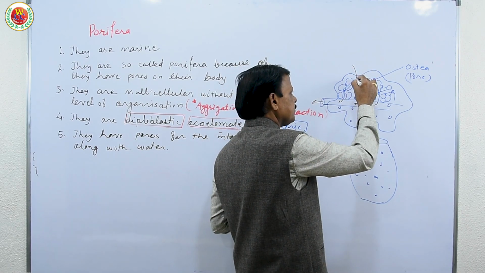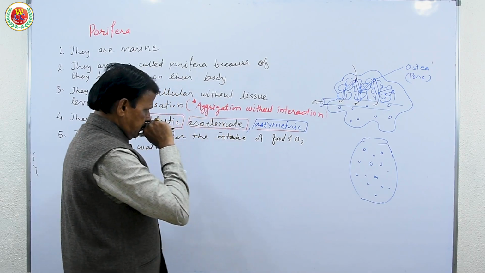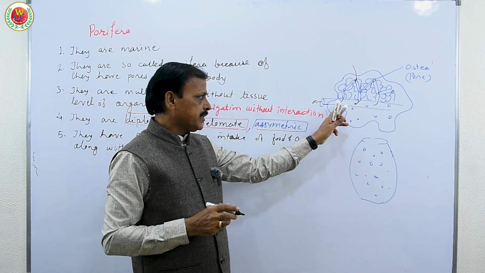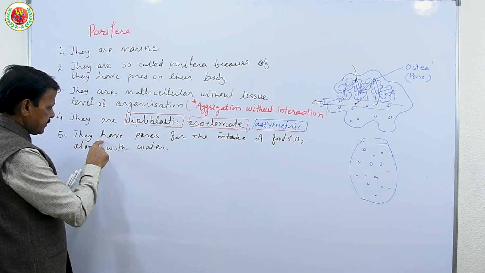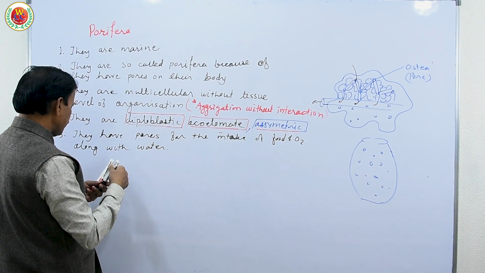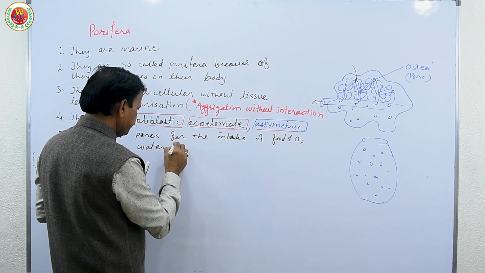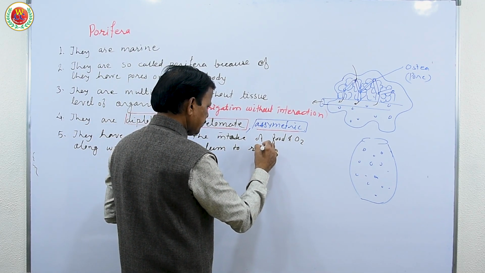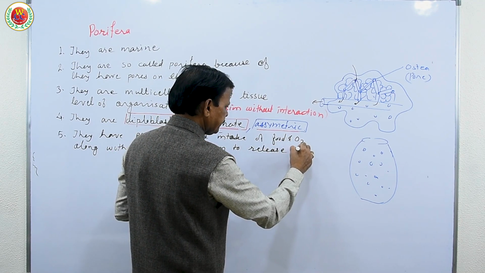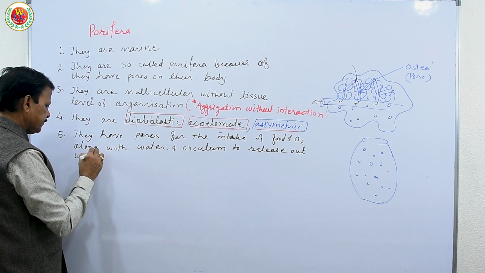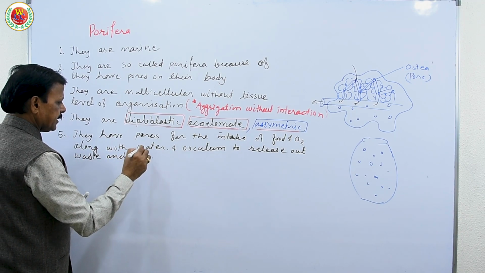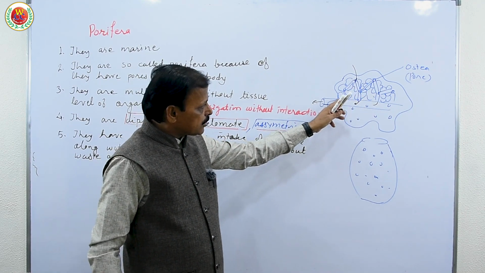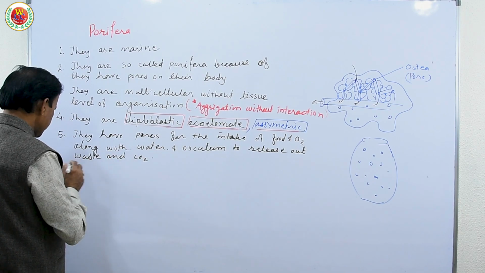So intake is through pore, outtake is through osculum. So ingestion and egestion. Although it cannot be called an open system, it is a simple system. So they have pores for the intake of food and O2 along with water, and osculum to release out waste and CO2. That means exchange of gases, exchange of nutrition and waste material occur through this system, and this system is called water canal system.